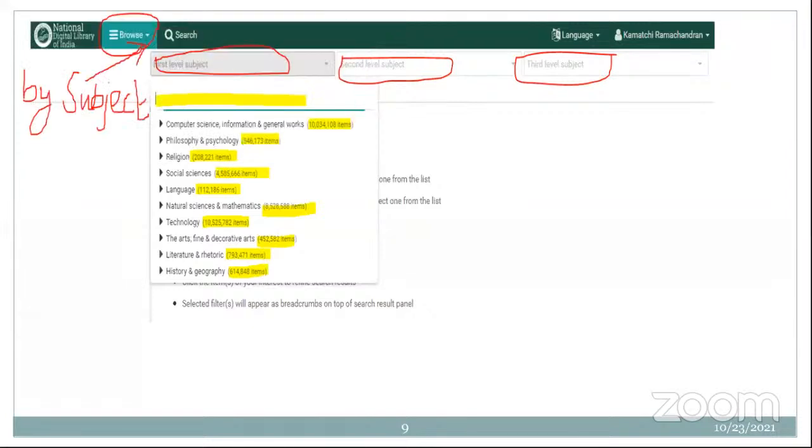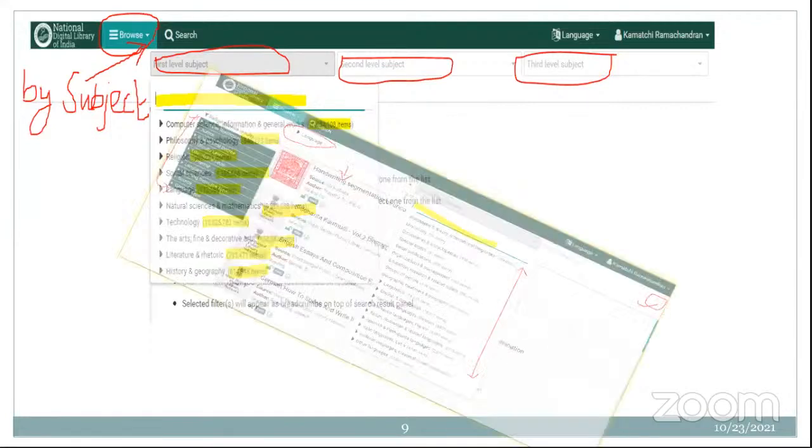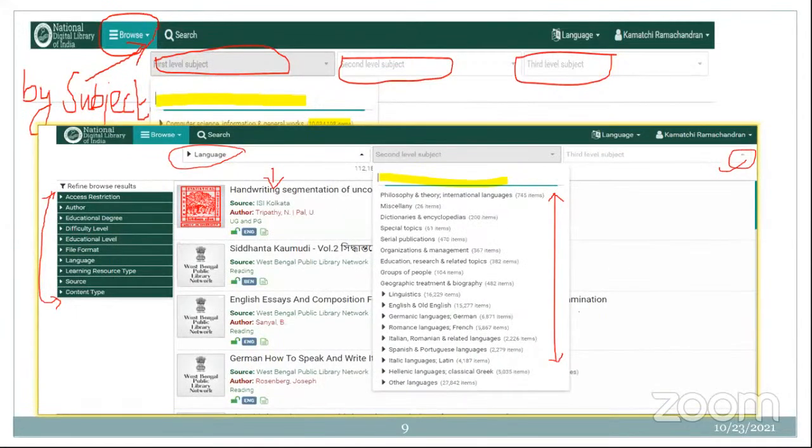And even I can access by subject. I can browse the NDLI platform using different subject levels. Sir, I am looking for only computer science, not other things. I am looking for only philosophy. A particular keyword which is reflecting in computer science alone, a particular keyword reflecting on the particular subject alone. Like that, you can access the content like this.